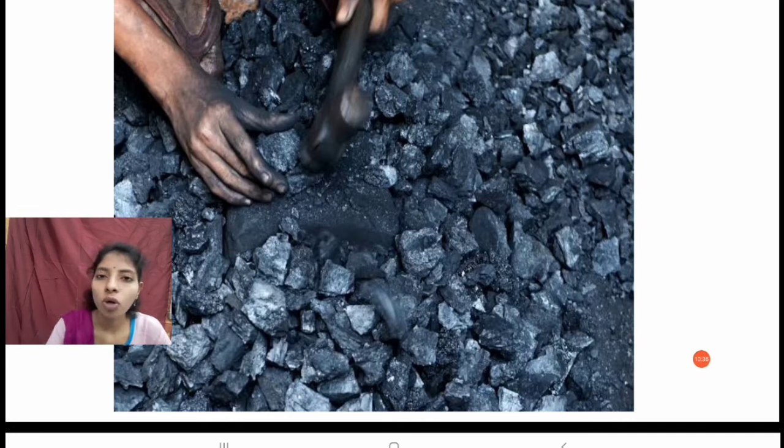Then what about the non-metals? We take coal for their physical properties. When we try to shape this coal into different forms, can we do it? No, because the coal breaks when we try to shape it.